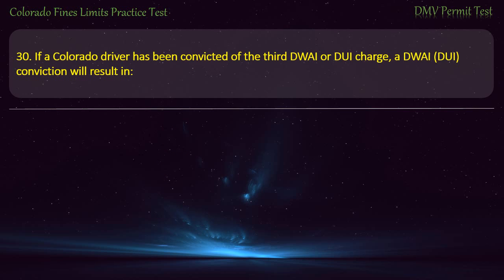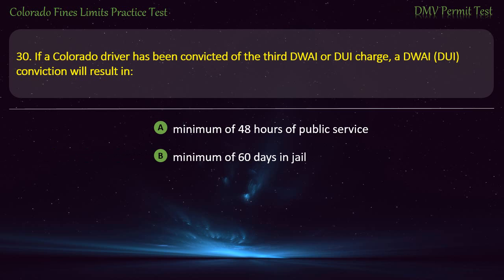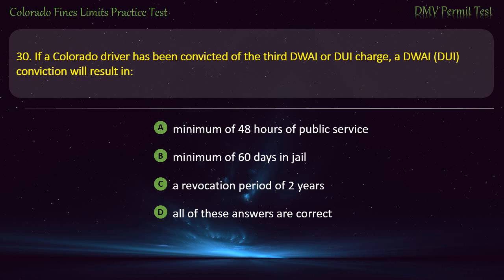Question 30. If a Colorado driver has been convicted of the third DWAI or DUI charge, a DUI conviction will result in minimum of 48 hours of public service. Minimum of 60 days in jail. A revocation period of 2 years. All of these answers are correct. Answer. All of these answers are correct.